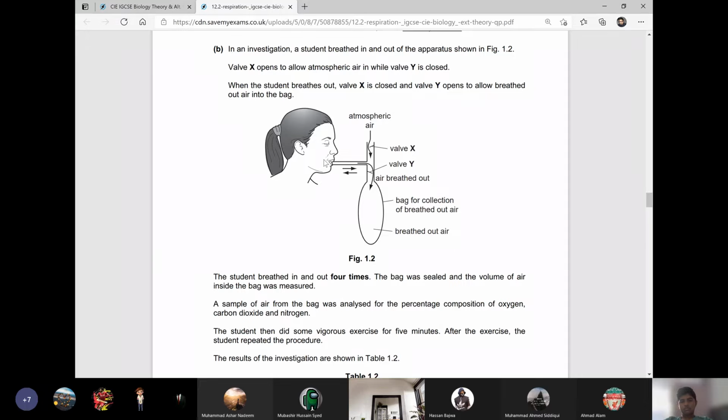And when this person exhales, because of the pressure, valve X will close and valve Y will become open. And the breathed out air will start adding where? Into this bag. All right, boys, understood? Yes, sir.